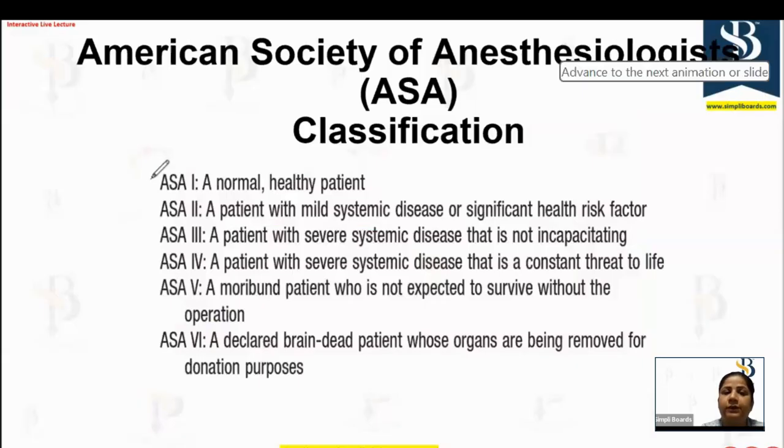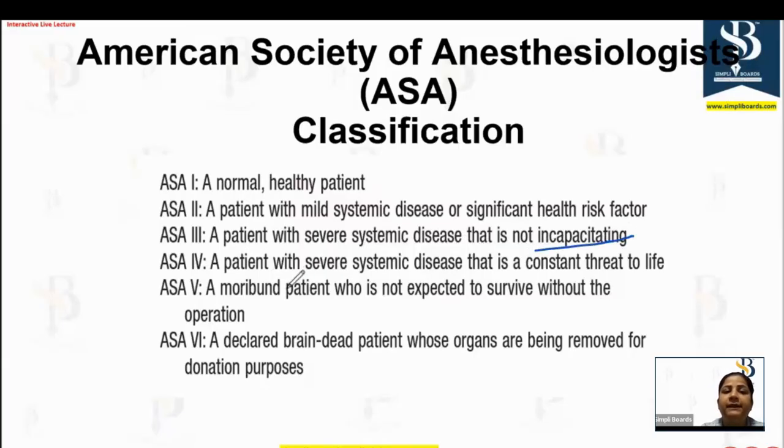ASA classification. In ASA, we have the patient's classification. ASA 1 is any normal healthy patient, non-smoker, non-alcoholic. Everything is healthy. Then ASA 2, when the patient has mild systemic disease or a significant health risk factor is present. ASA 3, when there is a severe systemic disease that is not incapacitating. So there is a disease, but that will not cause any threat to life.